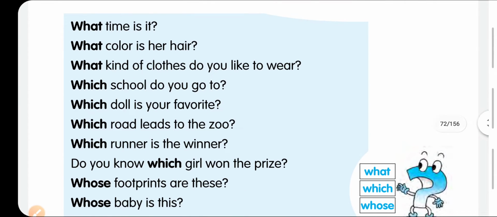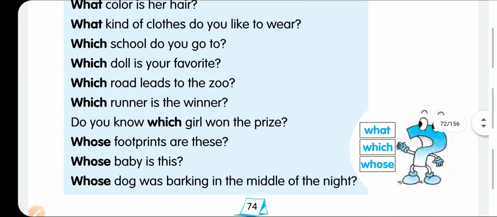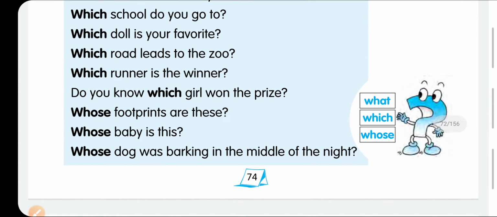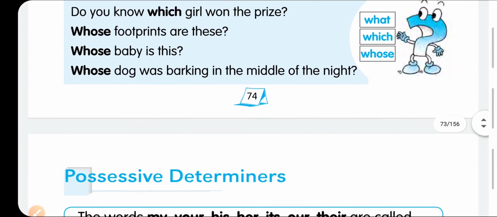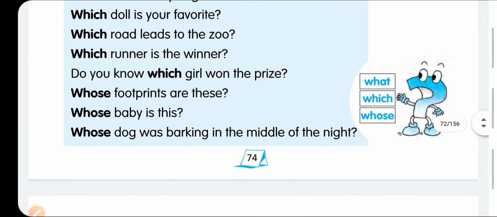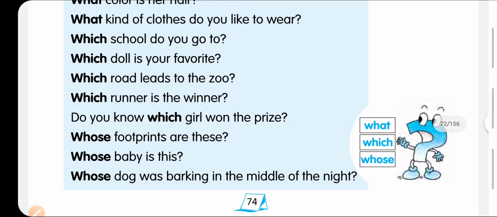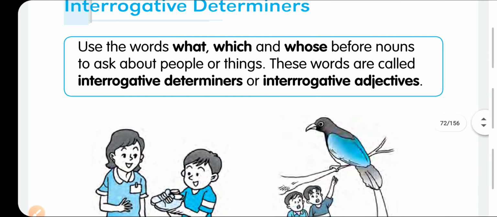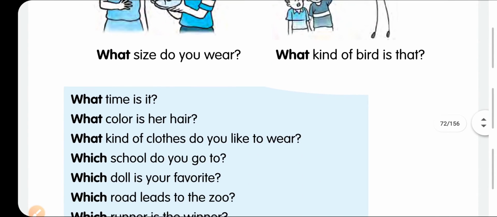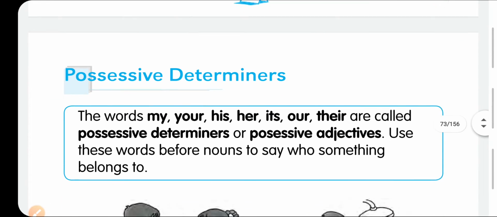What kind of cloth has? Which doll is your favorite? Do you know which girl won the prize? Which baby is this? Which dog was barking in the middle of the night? Means all these indicate you are asking about some particular things. So here you can use the WH words what, which and whose. So these are called interrogative adjectives or interrogative determiners.